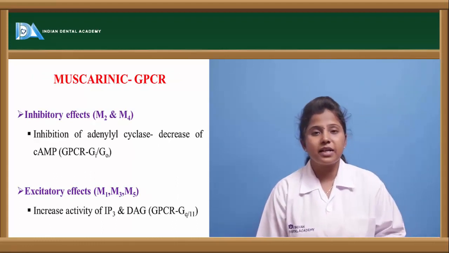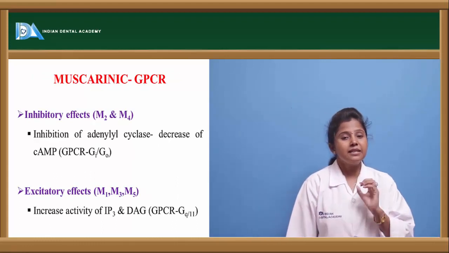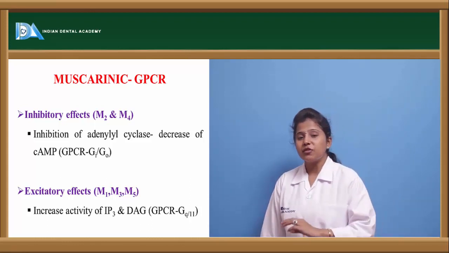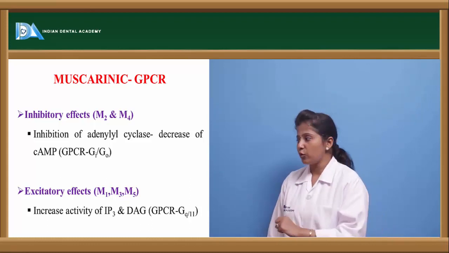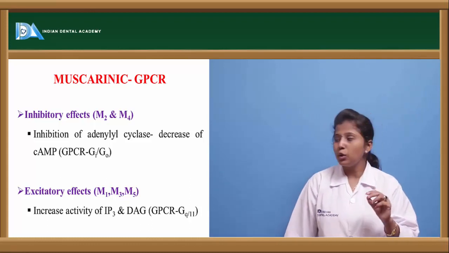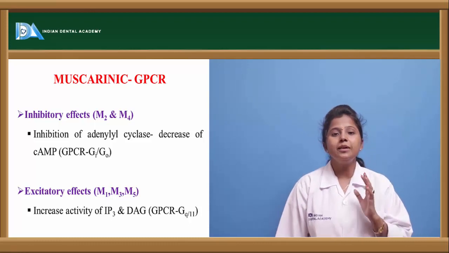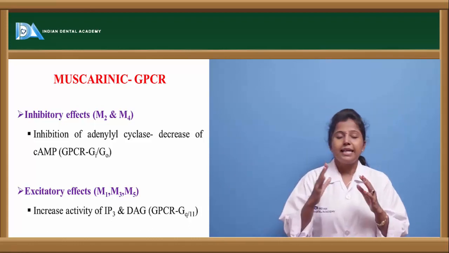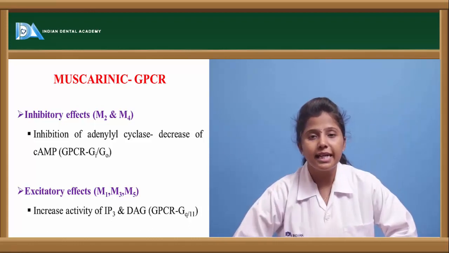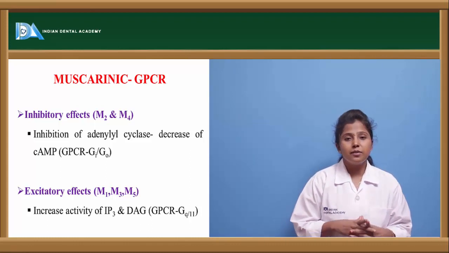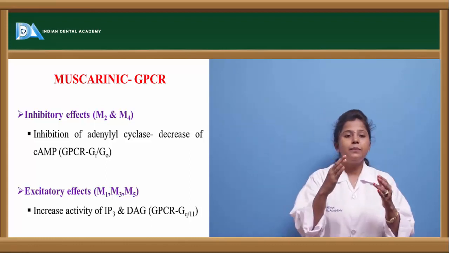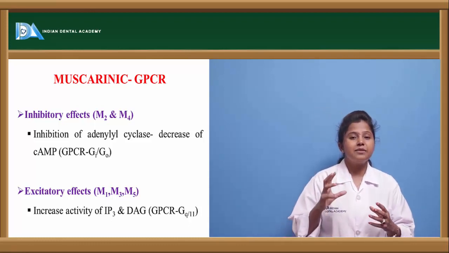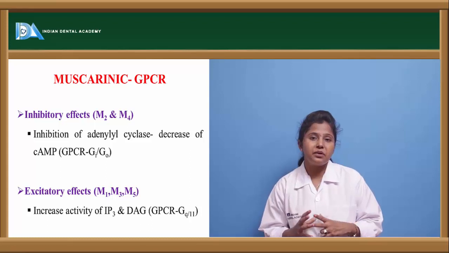Here the muscarinic receptors are GPCR type of receptors, and these muscarinic receptors are of 5 types. Out of these, M1, M3 and M5 show similar action, and M2 and M4 show similar action. M2 and M4 type of receptors show inhibitory actions. These receptors inhibit the enzyme called adenylyl cyclase. Because of the inhibition of adenylyl cyclase, there will be a decrease in cyclic AMP levels. GPCR is mediated through cyclic AMP and IP3 and DAG pathways.